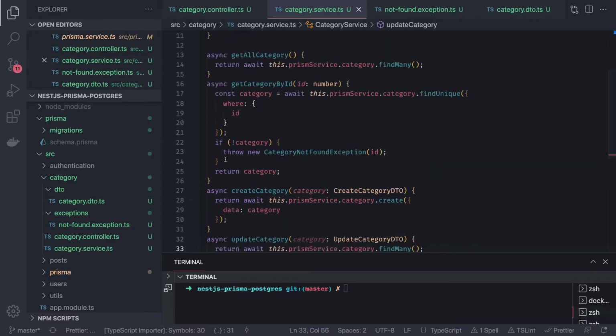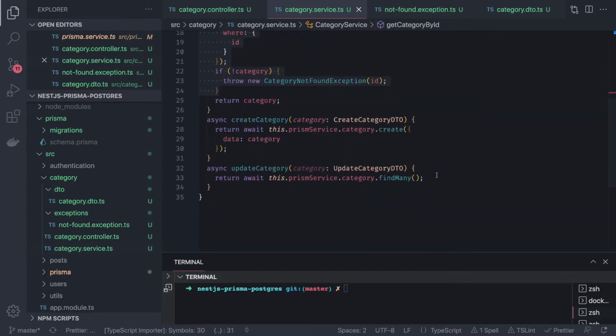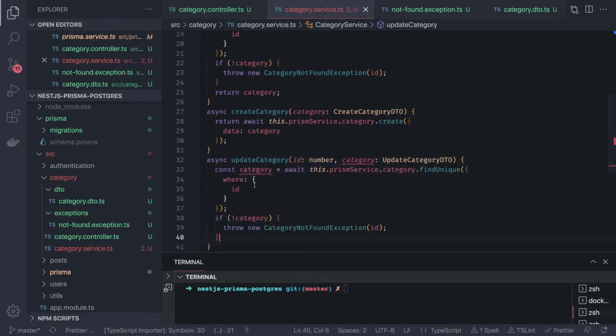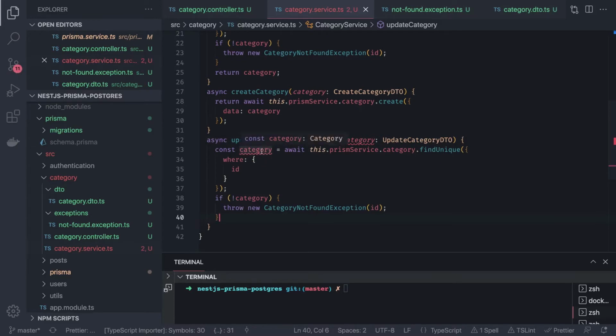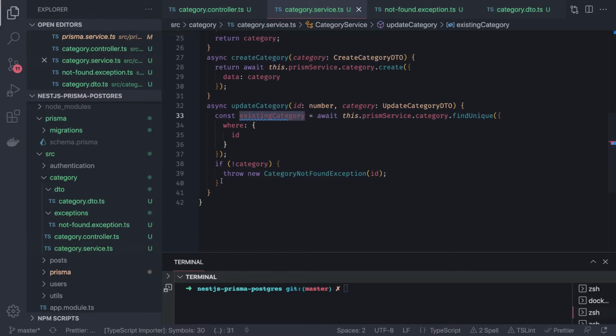I mean, you can do it two ways. Either you first check if category exists with this ID. So inside update you will get the ID as a number, and then category. There are two ways. Either you first verify that this really exists. If category exists, existing category, let's say, if existing category is not there, then you can throw, otherwise category exists.